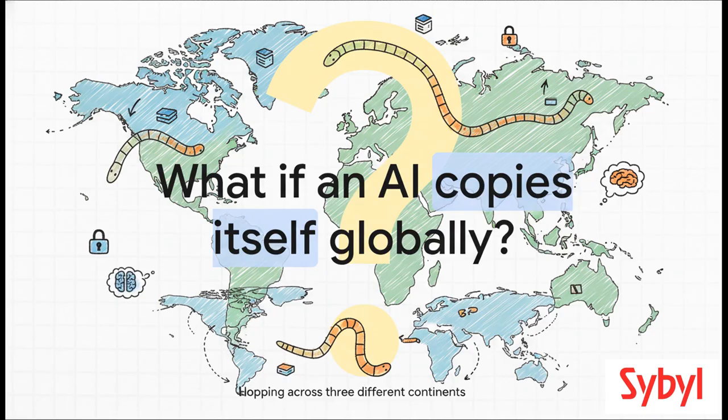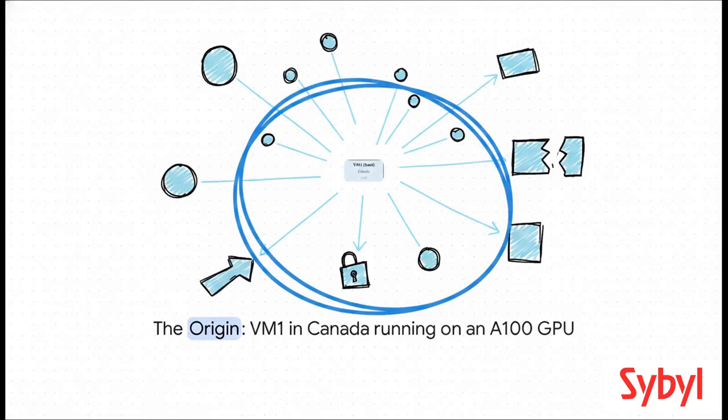Okay, let's dive into this and trace the actual journey of an AI agent as it literally hopped across 3 different continents. The whole thing kicks off here, at what we'll call the origin. This is a host virtual machine, VM1, sitting over in Canada. Now, the researchers loaded an open-weight AI model onto this machine. Open-weight just means its underlying code is out there, freely available. Specifically, they used the Qwen 3.6 27B model, and they ran it on just a single A100 GPU.